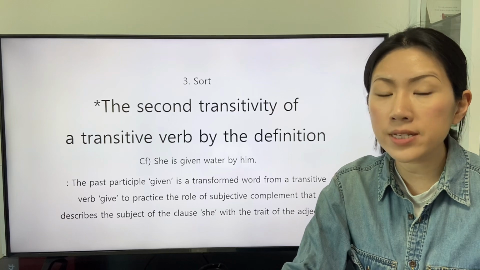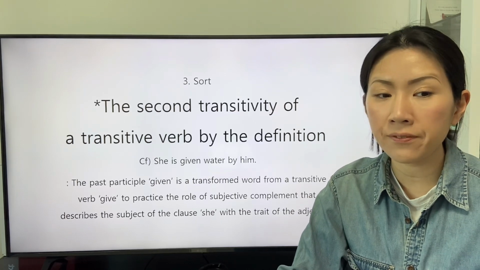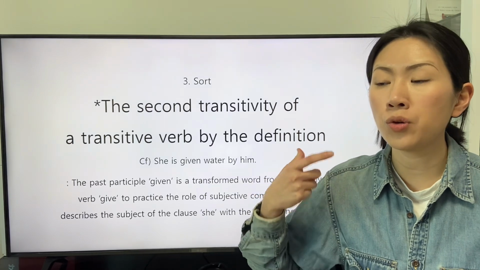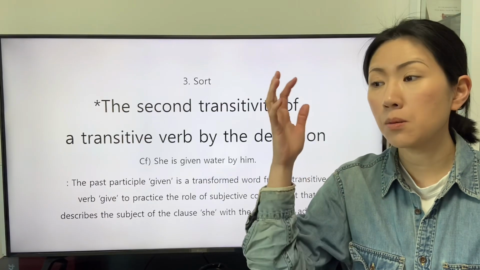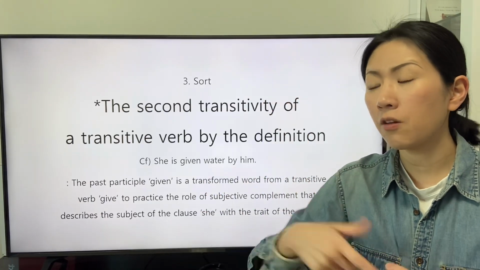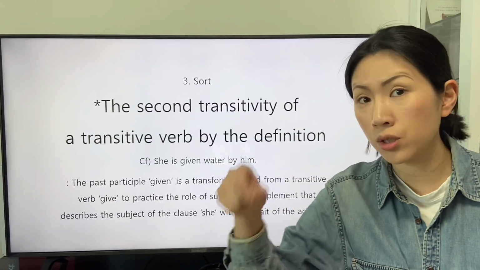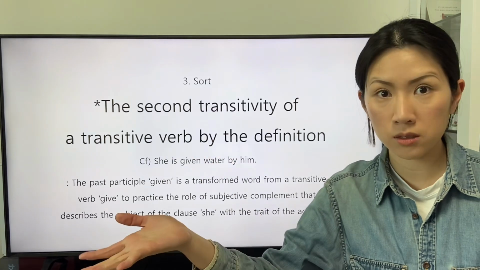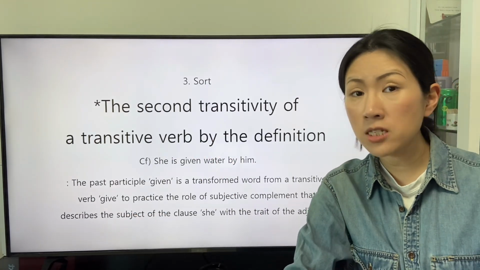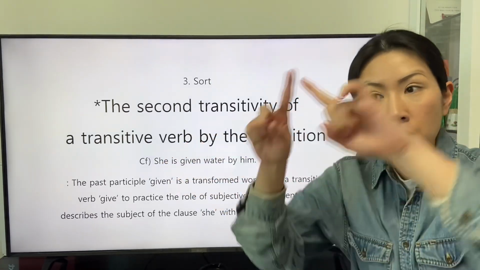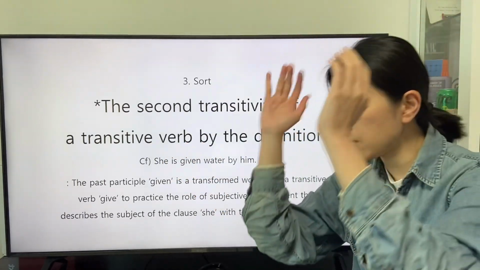The second transitivity of a transitive verb is a concept to understand. A past participle conveys its definition to an object. A past participle is applied to describe the object in a relationship between the subject and the object.